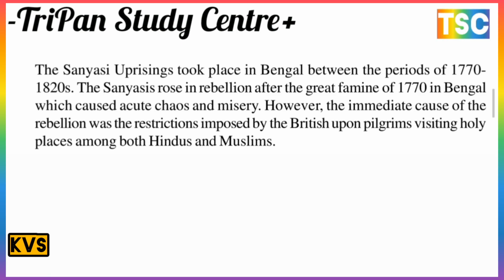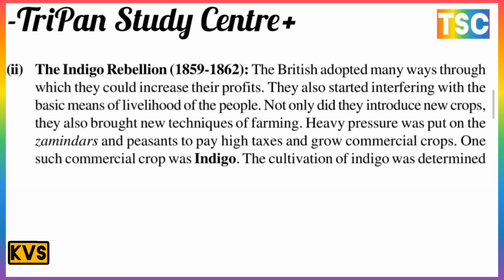The Sannyasis rose in rebellion after the great famine of 1770 in Bengal. However, the immediate cause of the rebellion was the restriction imposed by the British upon pilgrims visiting holy places, among both Hindus and Muslims. The next one, the Indigo rebellion.